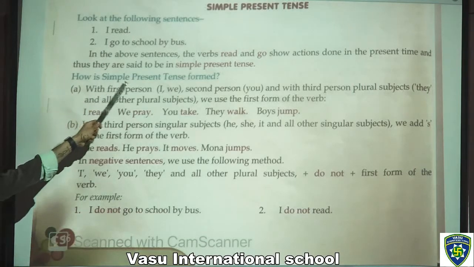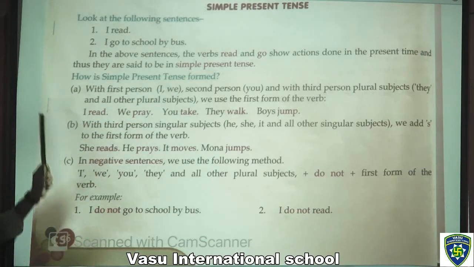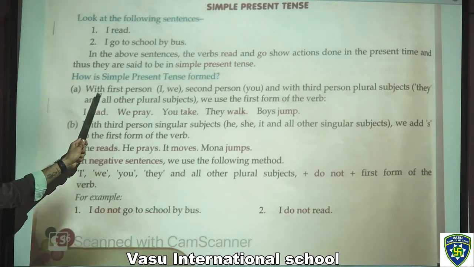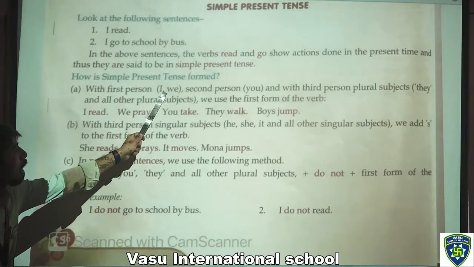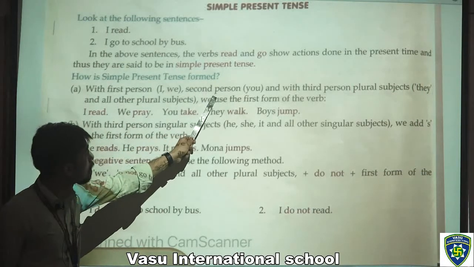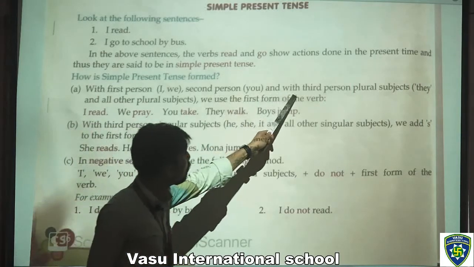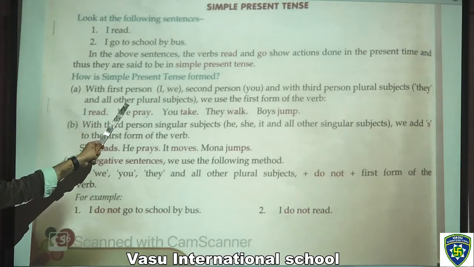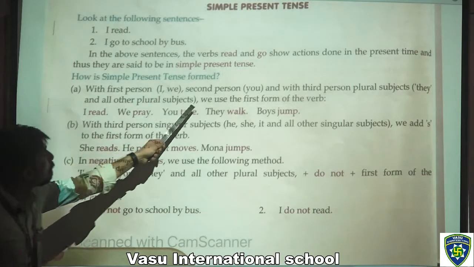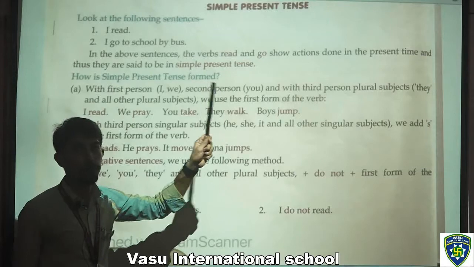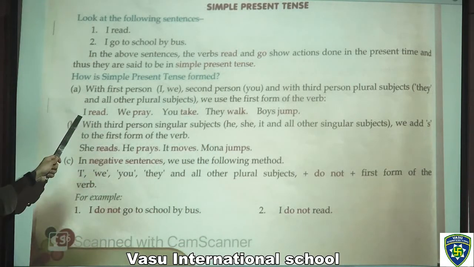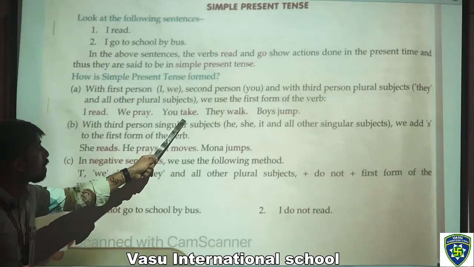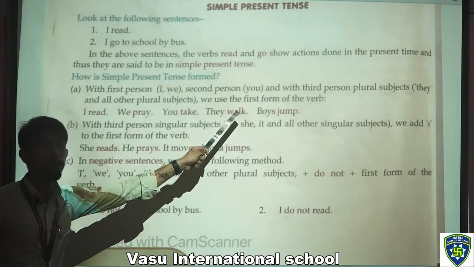Now how is simple present tense formed? You have to understand this, read and listen carefully. With first person I and we, second person you, and with third person plural subjects they and all the other plural subjects, we use the first form of the verb. Like here, I read, we pray, you take, they walk, boys jump.